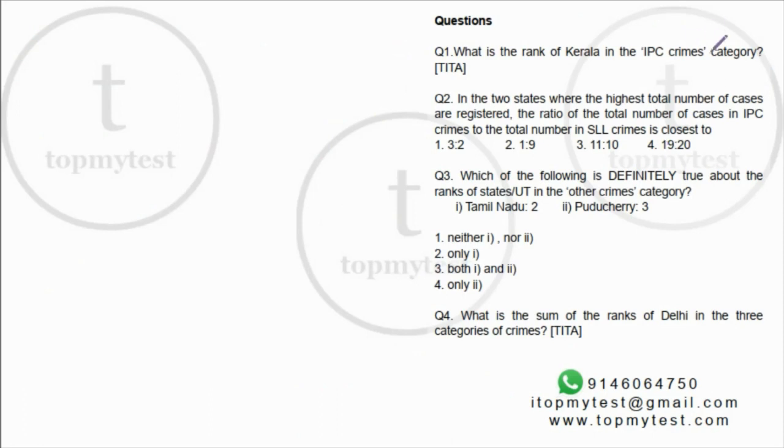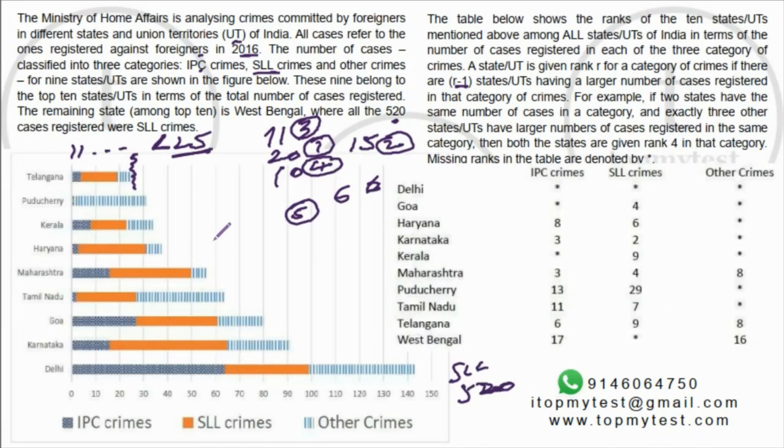And if you look at the questions, they ask: what is the rank of this in the total, which state is the highest, which of the following is definitely true, and what is the sum of the ranks of Delhi in all the three categories. So everything looks determinate except question number 3. All the other 3 look determinate and direct from the questions. All we need to do is analyze this, work it along with this. Your job is done.